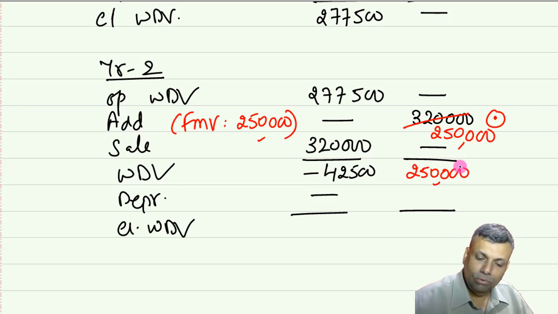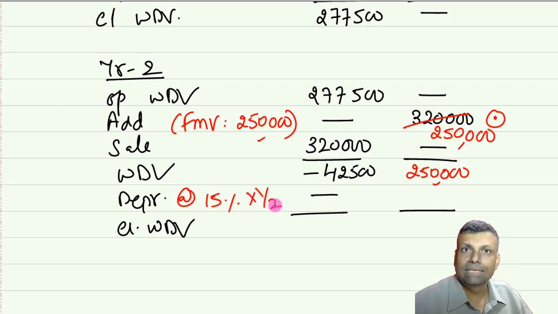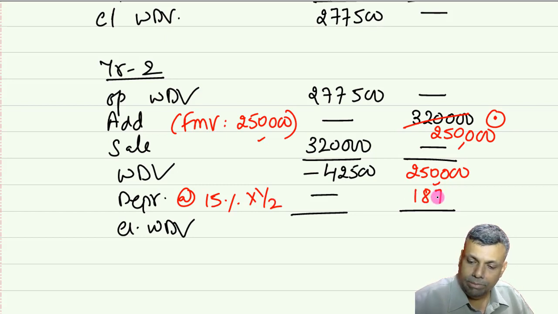Okay. Now on this you have to claim the depreciation at the rate of 15%. Again, it will go for half the rate because this particular transaction was somewhere in the month of January. So the 180 days test will come and you will not be eligible for full depreciation. Okay. And your amount of depreciation will be 18,750 and your closing WDV is going to be 231,250.